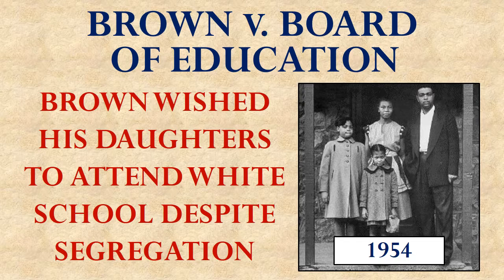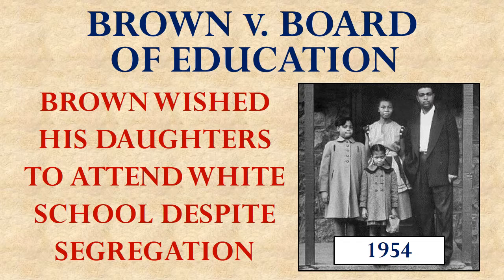Now that was actually important because they didn't want a judge to simply invoke the Plessy versus Ferguson decision and say, hey, the problem here is that they can have separate facilities as long as they are equal, but these facilities aren't equal, so that's the problem. Kansas just needs to make the black schools better and we'll be okay. They didn't want the court to be able to get out of the case that way. So they picked this family because the children were actually going to a good school, even though it was blacks only. Not only that, to get to the black school, the kids had to actually walk by the white school.